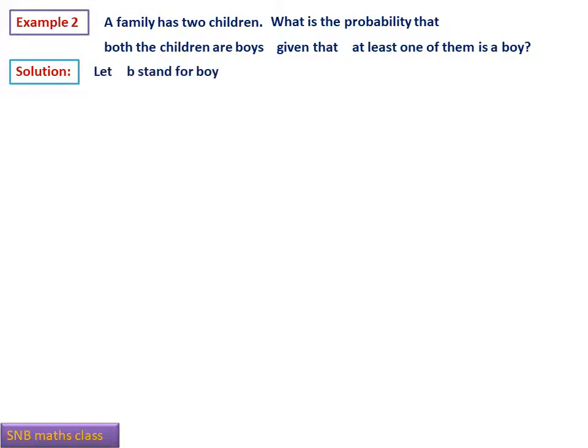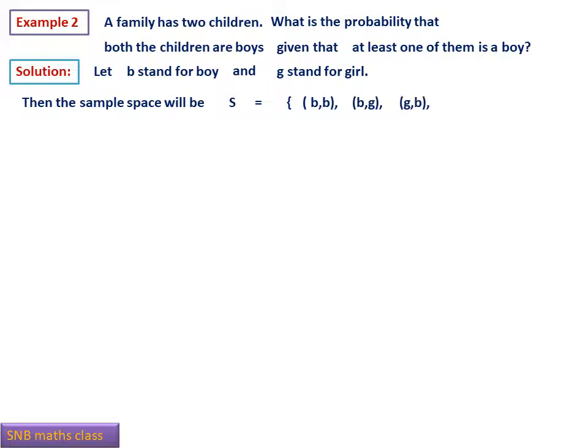See, let B stand for boy and G stand for girl. Then the sample space will be this. Look at the problem. A family has two children. That means S can be like this. Both children may be boys, therefore BB. This is one possibility. Or it can be BG, or it can be GB, or it can be GG. That is 1 boy 1 girl, or 2 boys, or 2 girls. So 1 boy 1 girl means there is a possibility BG as well as GB. Therefore the sample space consists of only 4 outcomes.